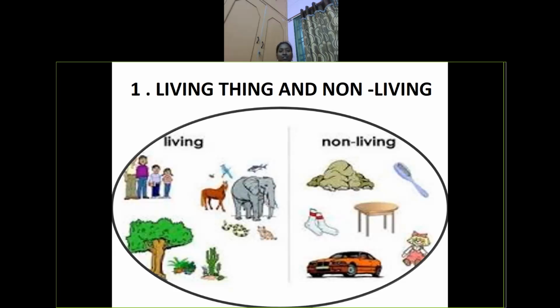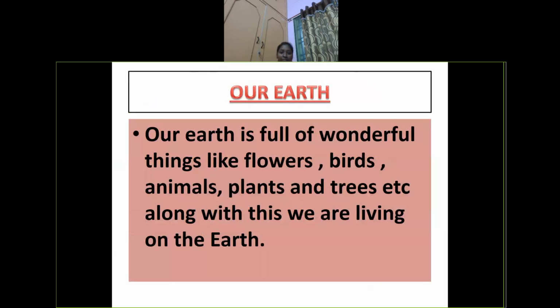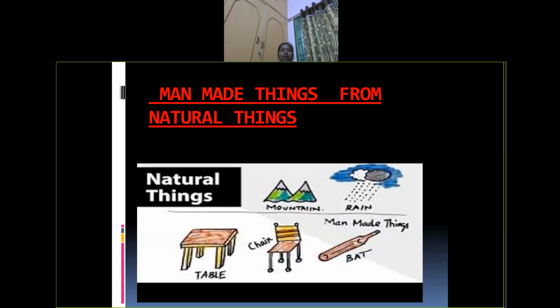So now in this lesson, we are going to read a brief about what are living things and non-living things. On our earth, we have wonderful things like flowers, birds, animals, plants, and trees. Along with this, we are living with them, by using natural things to make man-made things. How is it? See this. For example, we have natural things like mountain, rain, sand, soil. Even plants and trees around us are natural things. By using these, we make man-made things. That type of thing is called man-made things or human-made things.